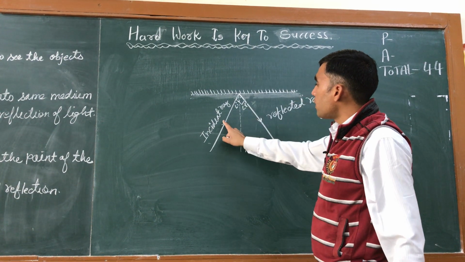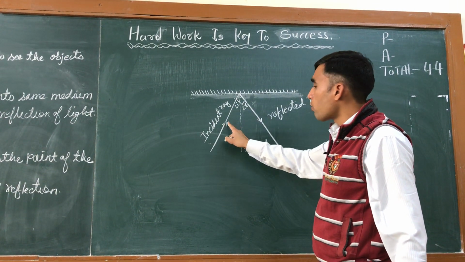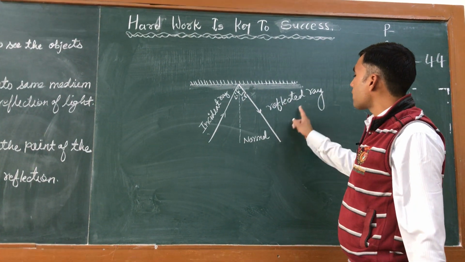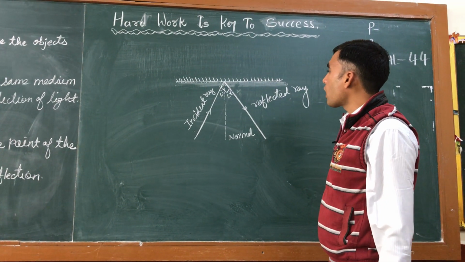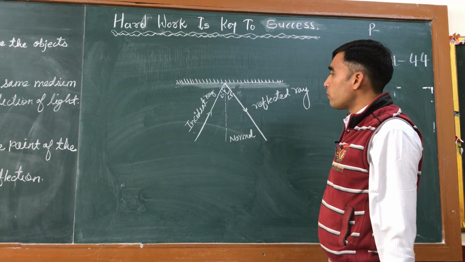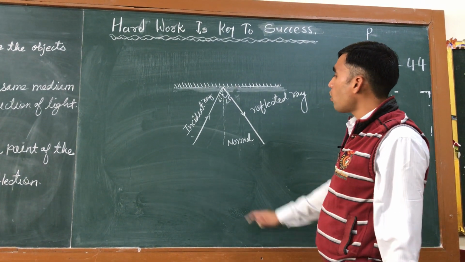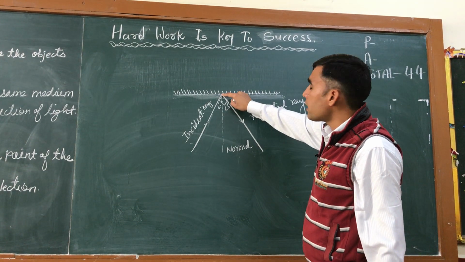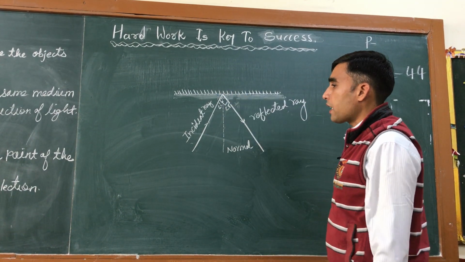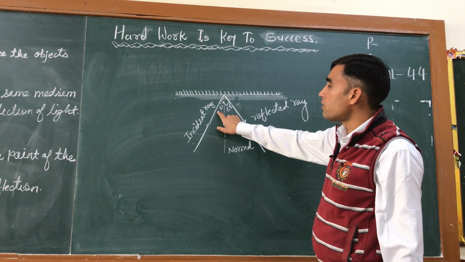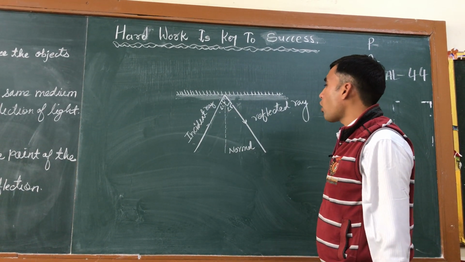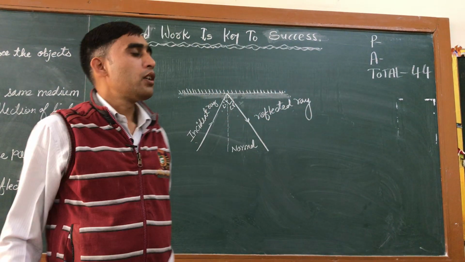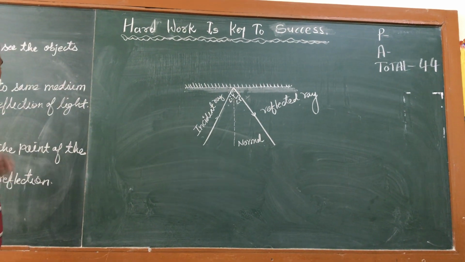The angle between the incident ray and the normal is known as the angle of incidence, and the angle between the reflected ray and the normal is known as the angle of reflection. So according to the first law, the incident ray, the reflected ray and the normal all lie in the same plane, and the second is the angle of incidence is always equal to the angle of reflection. So this is the explanation of the laws of reflection of light.